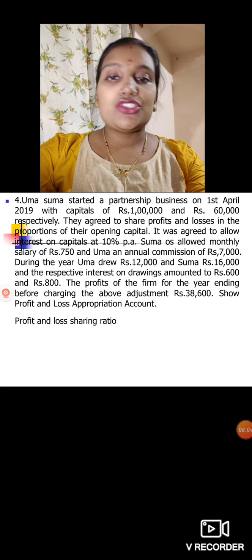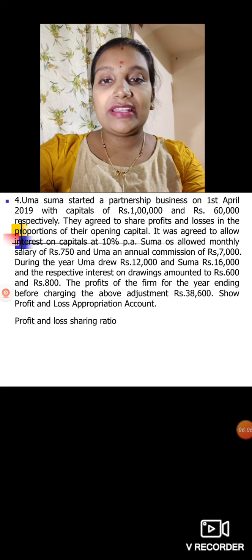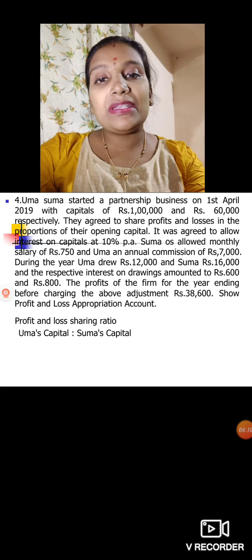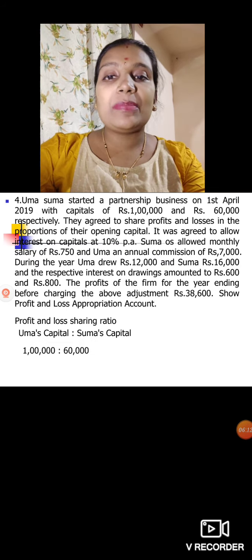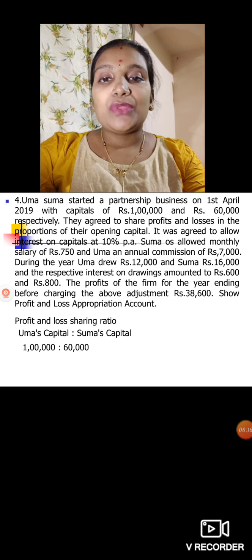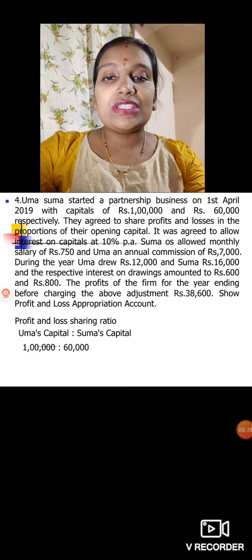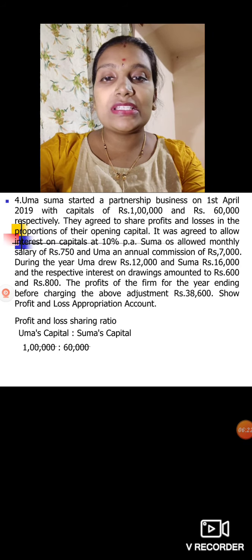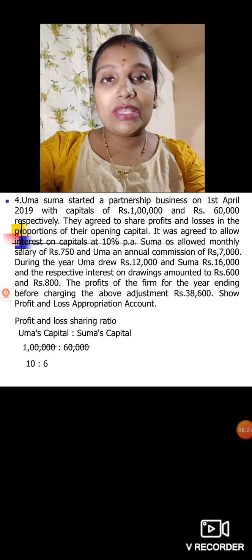So I'll just show you how to calculate the profit sharing ratio. On the basis of their capital, Uma's capital to Suma's capital. Uma's capital, how much do we have? 1 lakh, and Suma's capital 60,000. So cancel the zeros, 4 zeros on both sides, so cancel them. Then 10:6 will be left.